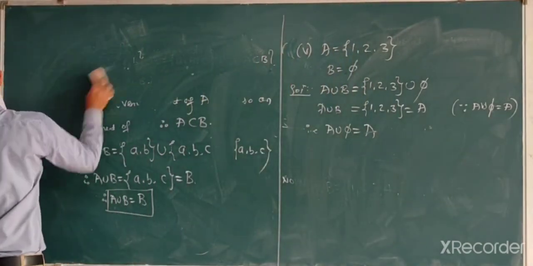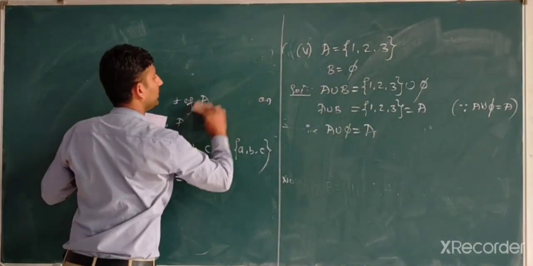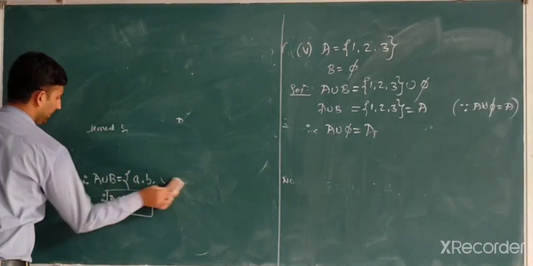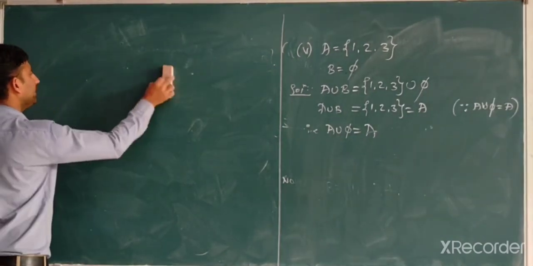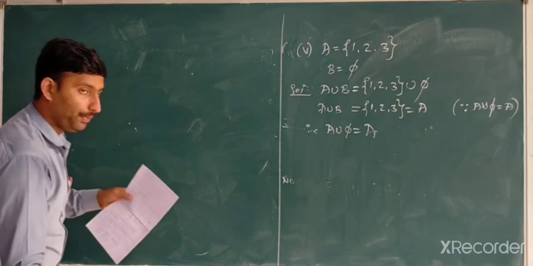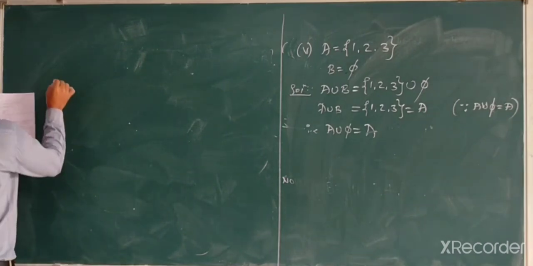Next, one of the same examples which was given directly. So we will take the example of elements.